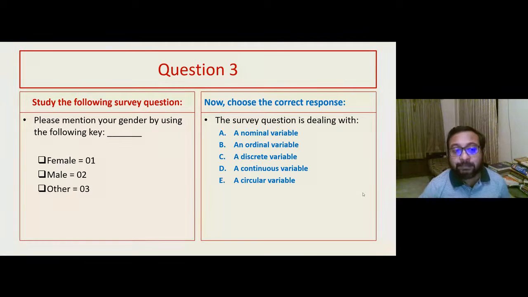This example I personally kept because in many survey forms, you will find instructions like this, where a number has to be placed. So do not get confused by the fact that a number means numerical data. A number can also represent categorical data. So look into what this number is representing. Are the gaps between the numbers equal? Can they be added, subtracted, and averaged? If the answer to all these are no, then it is definitely not a numerical data you are dealing with. So I think I'm clear with this, that this was actually not a numerical data. It's a nominal categorical data.